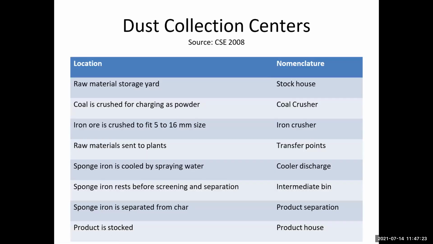Okay, there is a dust collection center at the raw material storage yard. Coal is a cassette for charging as powder. At the stock house, coal is charged as powder to the coal crusher. Iron ore is crushed to feed 5 to 16 mm size iron crusher. Raw material is sent to the plant transfer point. And sponge iron is cooled by spray water at the cooler discharge. The sponge iron rests before screening and separation; intermediate sponge iron is separated for charge to the process. This is the nomenclature.